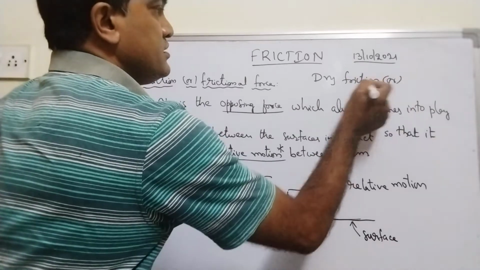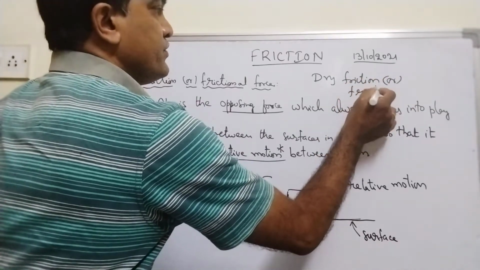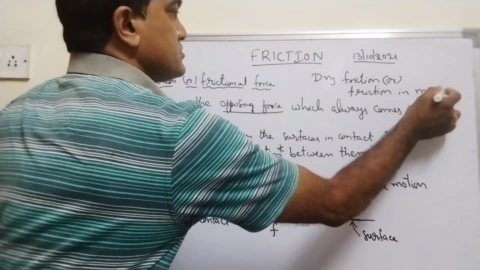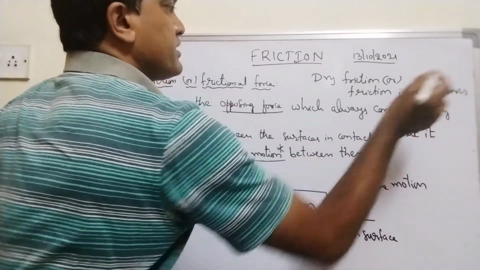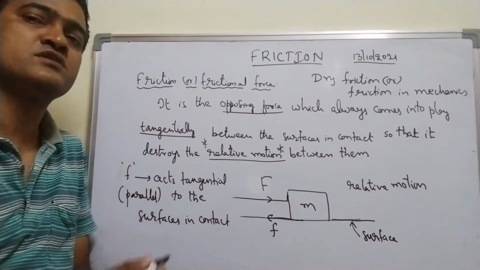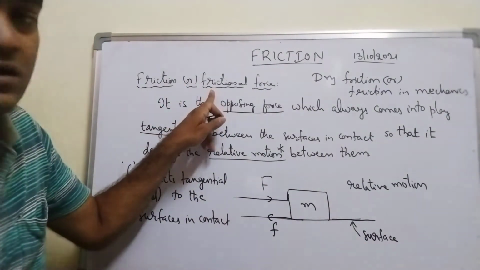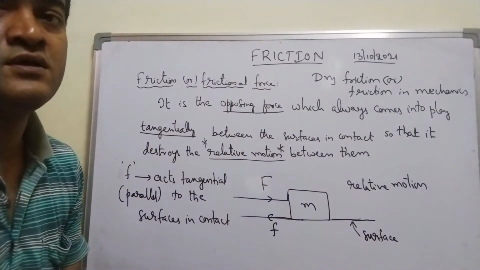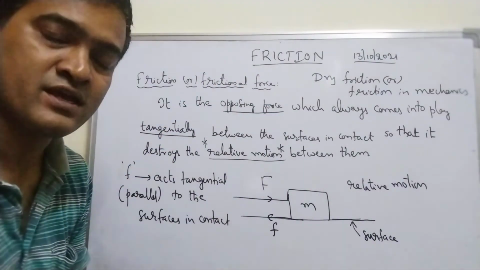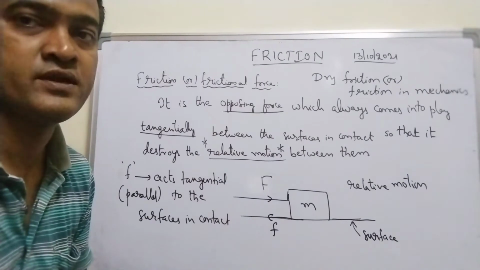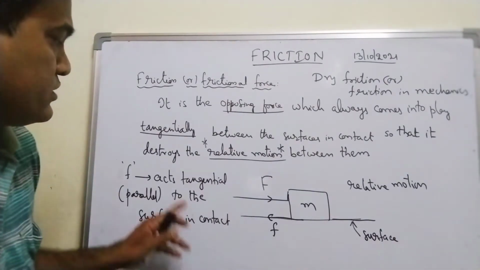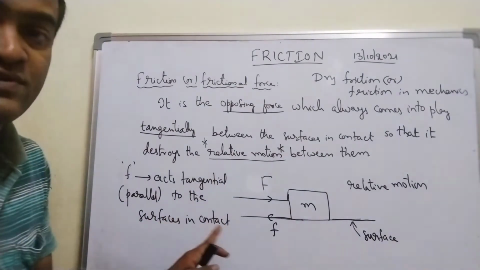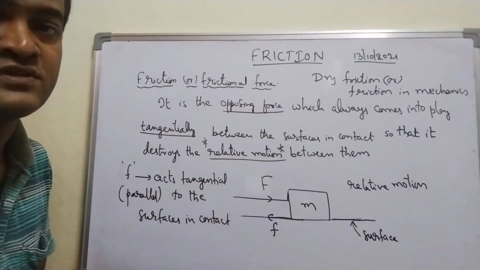What I am going to discuss is nothing but dry friction only. This dry friction will come into picture in mechanics, right? Fine. So remember, frictional force acts tangential to the surfaces in contact, or parallel to the surfaces in contact.